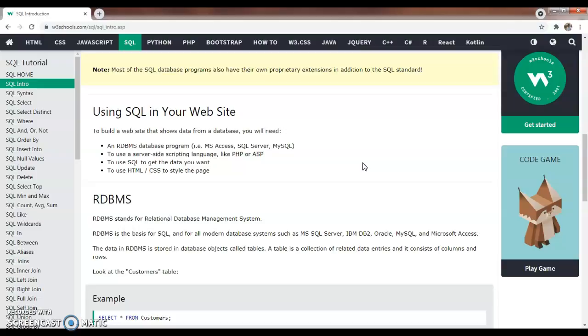So all the data are connected. They have a specified relation. This kind of database is known as a relational database. To monitor and control this kind of database, relational databases, there exists RDBMS. Relational Database Management System is there to control, monitor and manage relational databases. So RDBMS stands for Relational Database Management System.